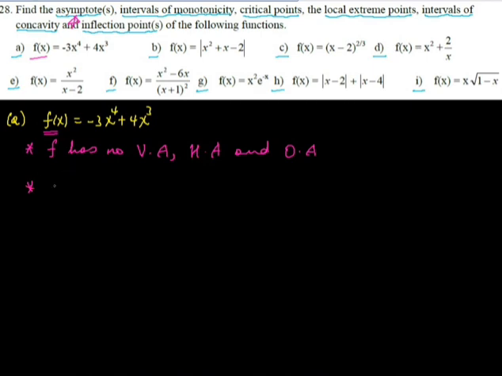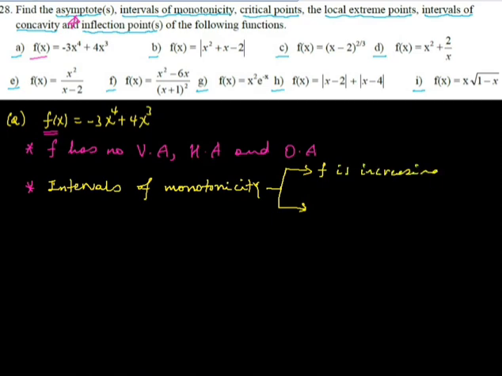Intervals of monotonicity. Monotonicity, or intervals of monotonicity, refers to the intervals where the function is increasing and where it is decreasing. So the function f is monotonic if f is increasing or decreasing. So we need to find the intervals where the function increases or decreases. That is intervals of monotonicity.